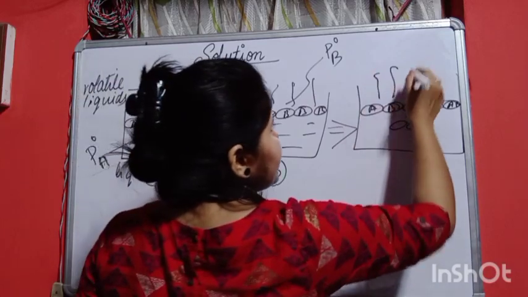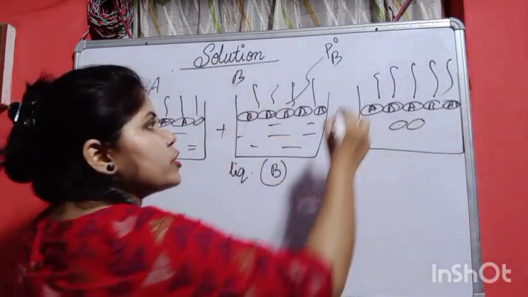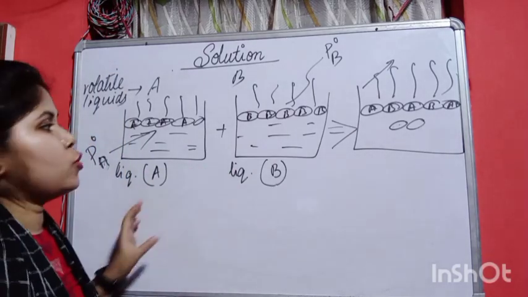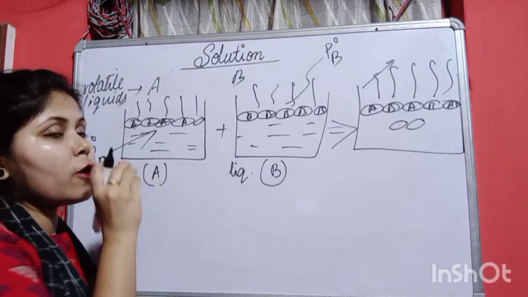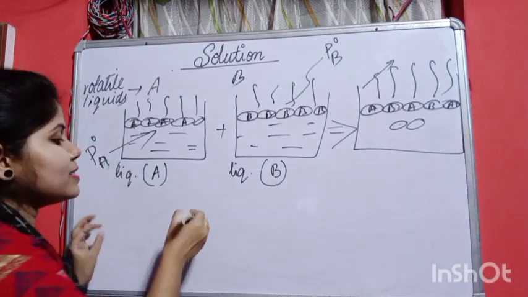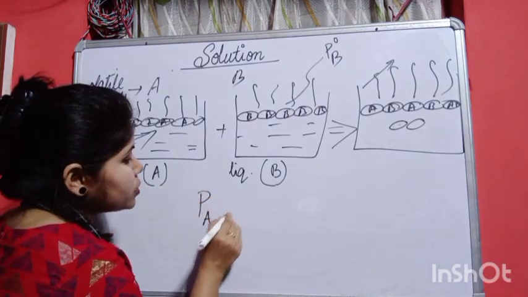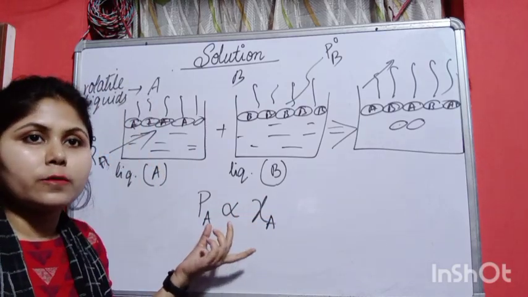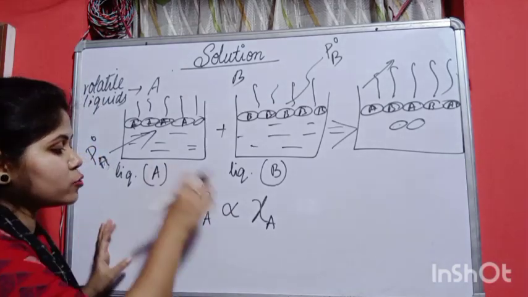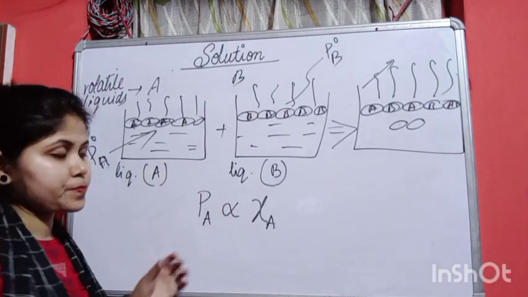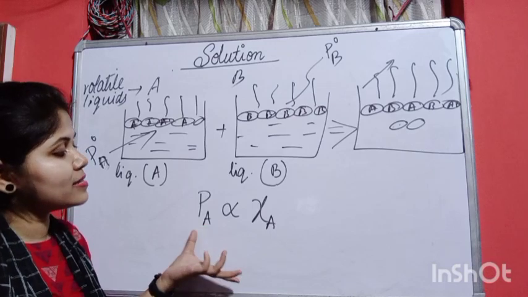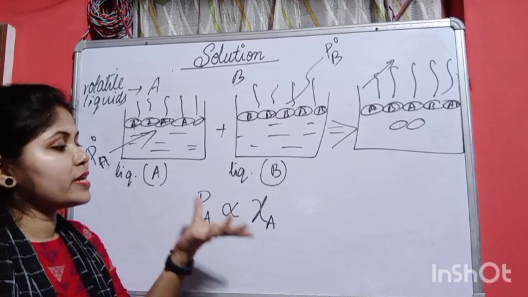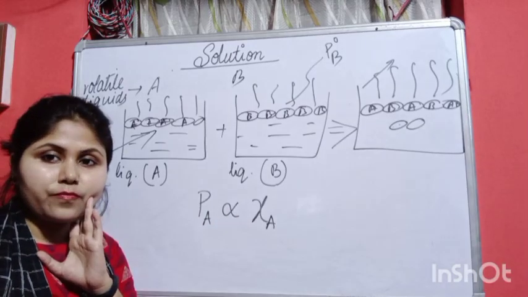So এখানে যেটা vapor produce হবে, it will also have some pressure. Okay, so what Raoult told that the vapor pressure of each component in the solution is directly proportional to the mole fraction. We also got this from the Henry's law also, that the vapor pressure, or you can say the partial pressure, is directly proportional. Here about the Raoult's law, it is told that the partial vapor pressure is directly proportional to the mole fraction in the solution.